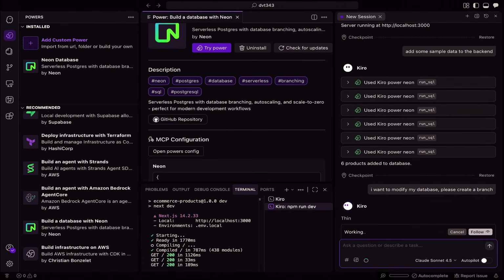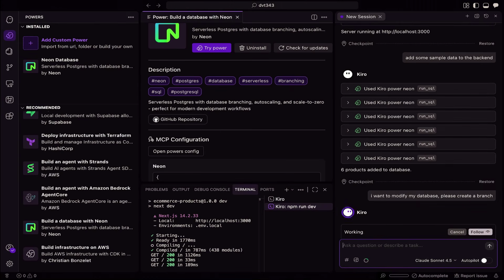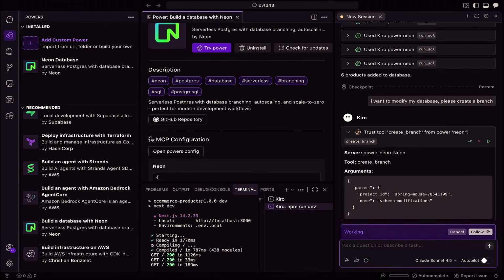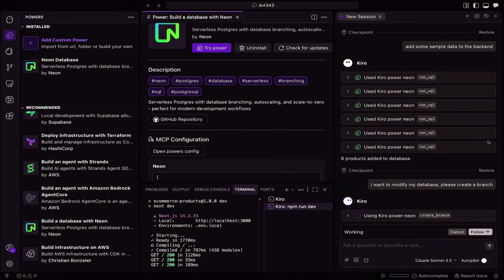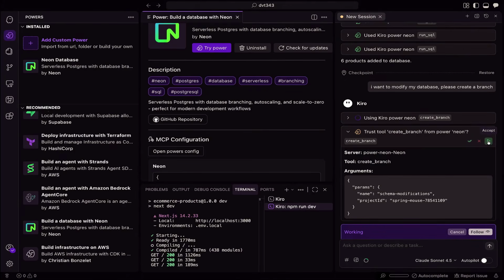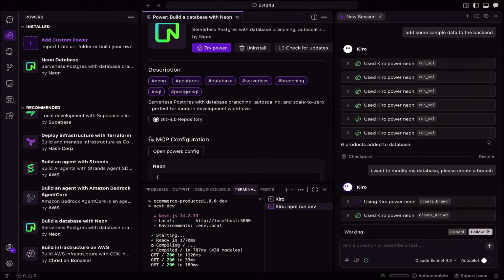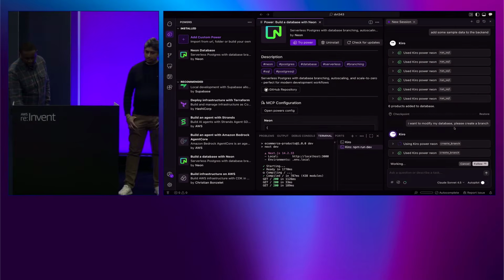From here, it'll make the request to my Neon backend, retrieve some metadata about my current existing project, create the branch, and then now I can interact directly with that branch from my agent, modify the schema, have any products or changes that are needed done locally, and once I'm happy with my changes, I can go ahead and merge the dev branch into the main branch. So I'll let that complete.